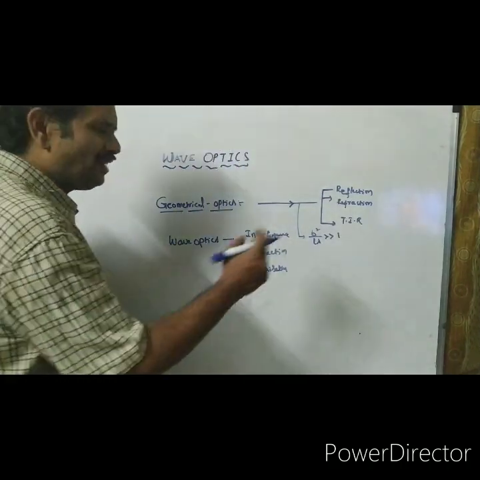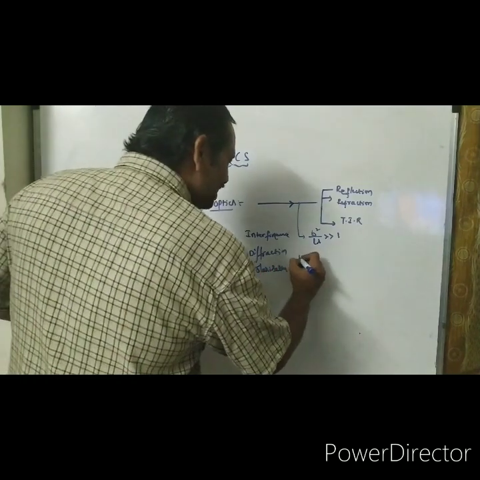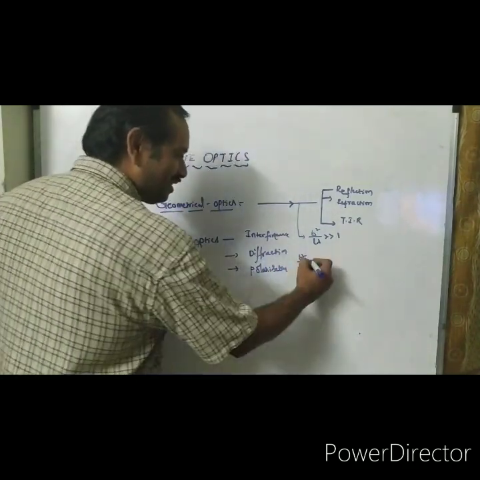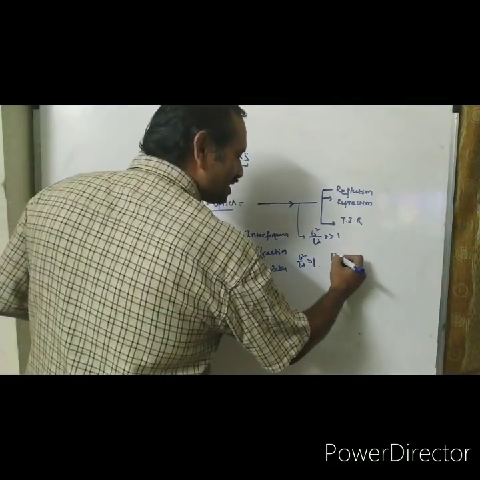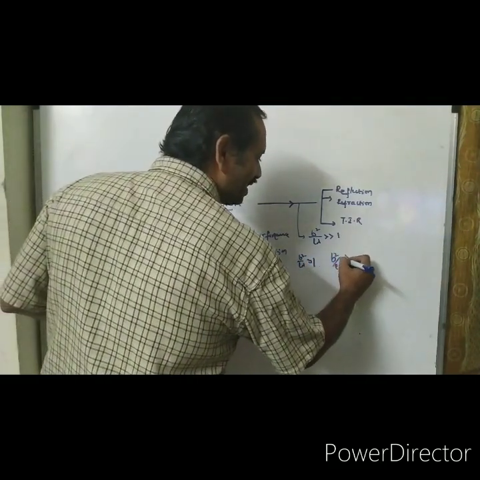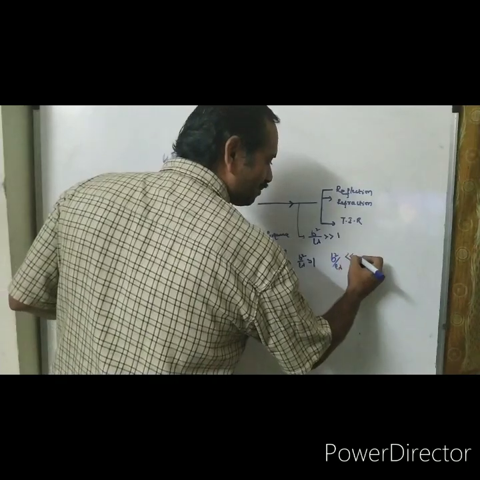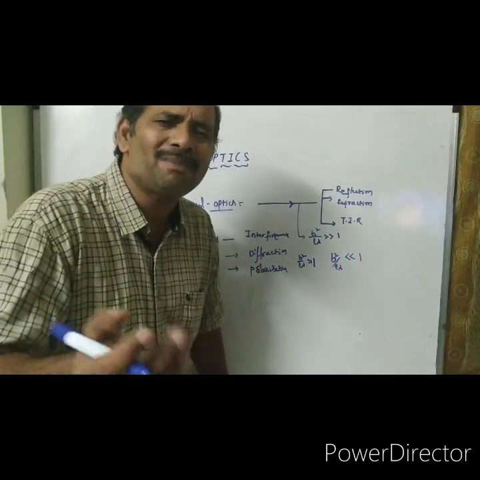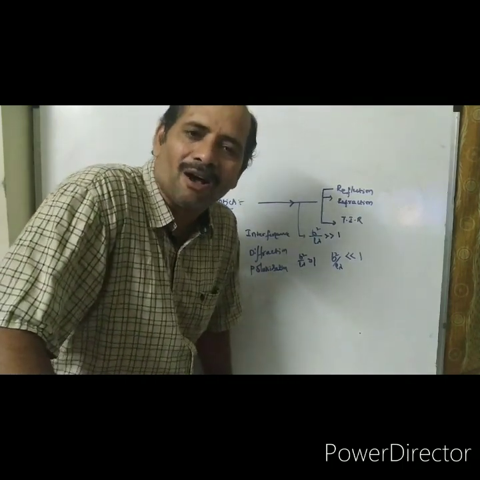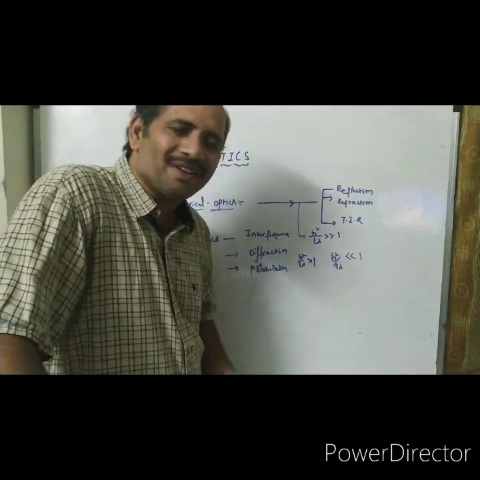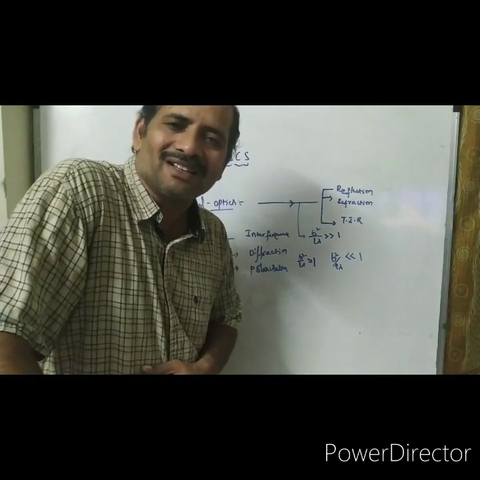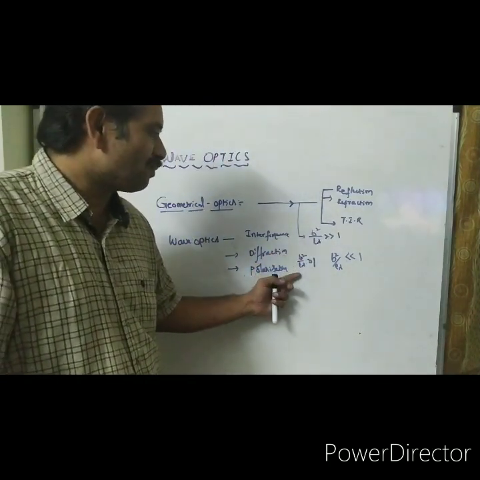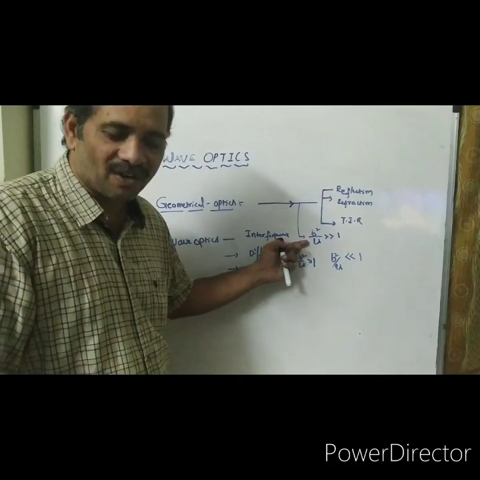Next one, I think you can understand. If b squared by L lambda is nearly equal to 1, or b squared by L lambda is very much smaller than 1, then also wave optics is applicable. Here b is the interacting object size, lambda is the wavelength, L is the distance traveled. You know very well, I think so. Okay. This is the condition for wave optics. This is the condition for geometrical optics.